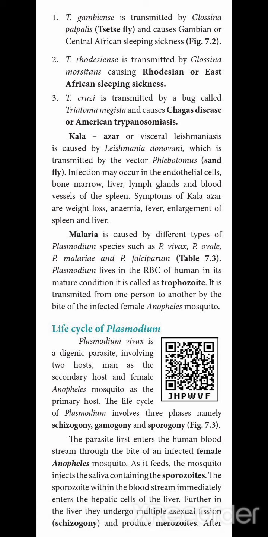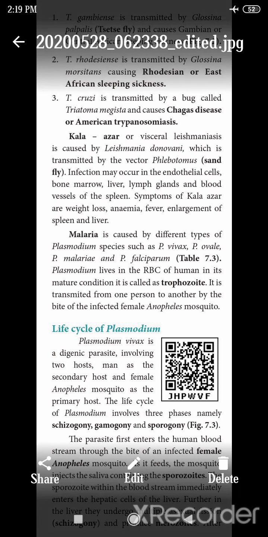The sexual phase occurs in the female Anopheles mosquito. The asexual phase is carried out in the human body. The secondary host is the human or man, and the primary host is the female Anopheles mosquito. The life cycle of Plasmodium involves 3 phases.